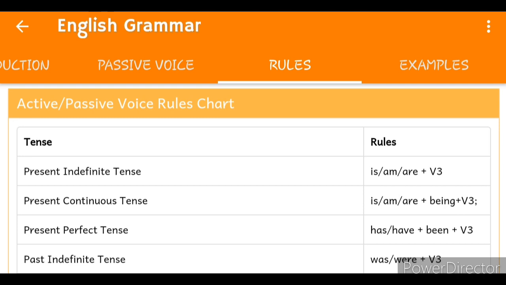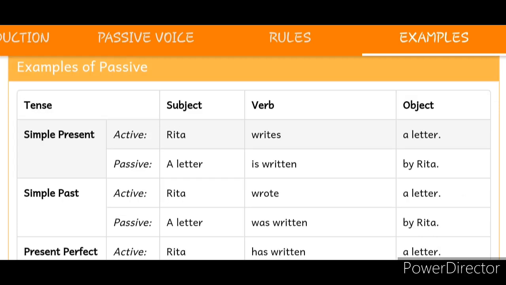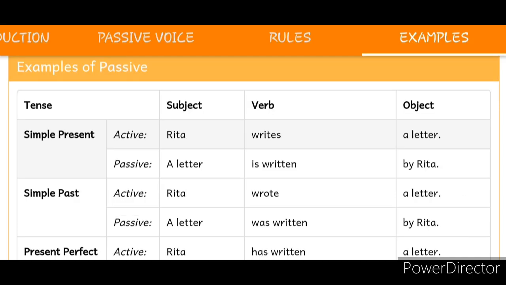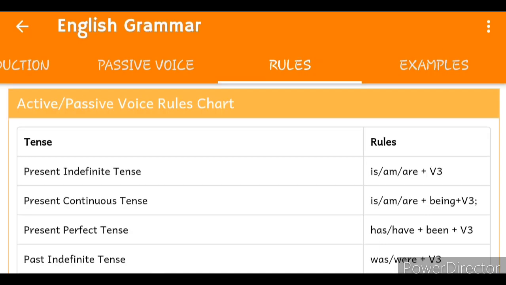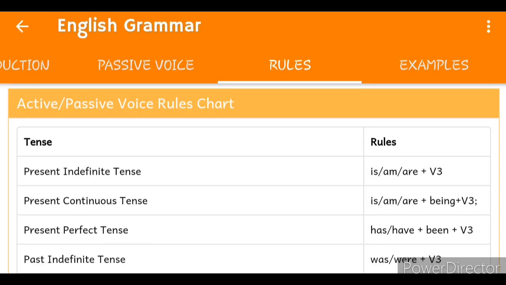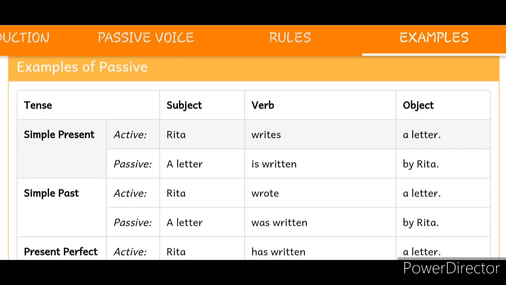Moving to the simple past. Look at the example in the active voice. Rita wrote a letter. It is in the simple past tense and also in the active voice. We convert it into passive voice. The answer will be: A letter was written by Rita. If a sentence is in the simple past, the rule will be subject plus was, were plus verb third form in the simple past tense. So, a letter was written by Rita.